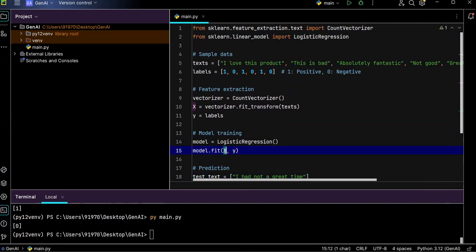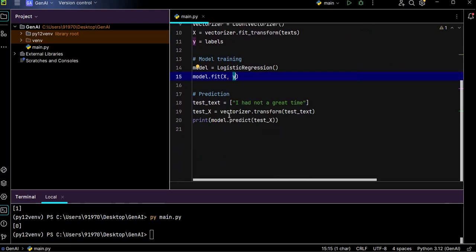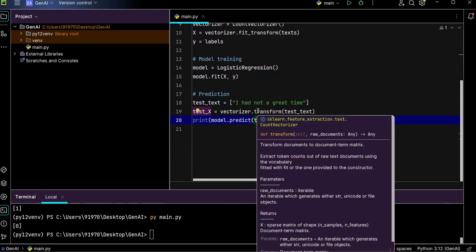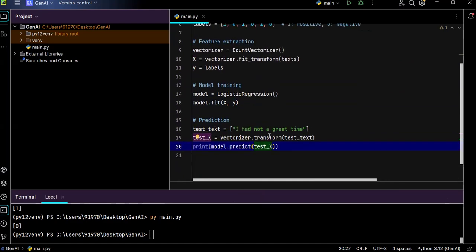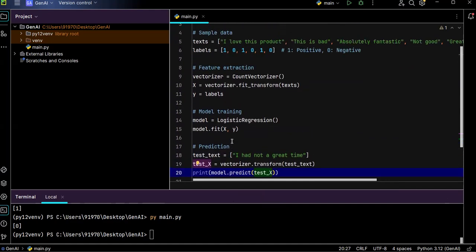X is nothing but the inputs, and for these inputs the expected output we provided, and we trained our model with this data. Then we provided some sample input or sample question to predict the output, to see whether this model provides the correct classification of this text into either positive or negative. So currently our model is working well and classifying the correct response.